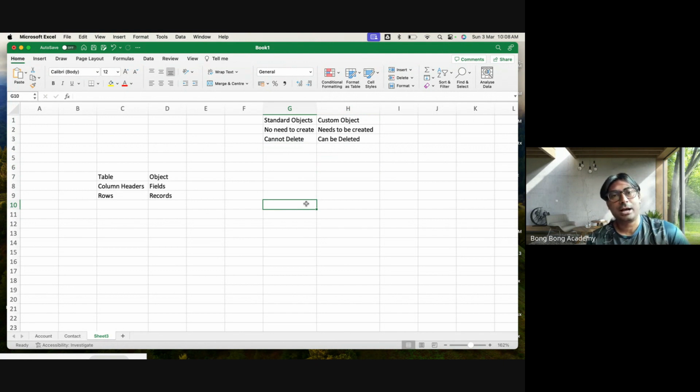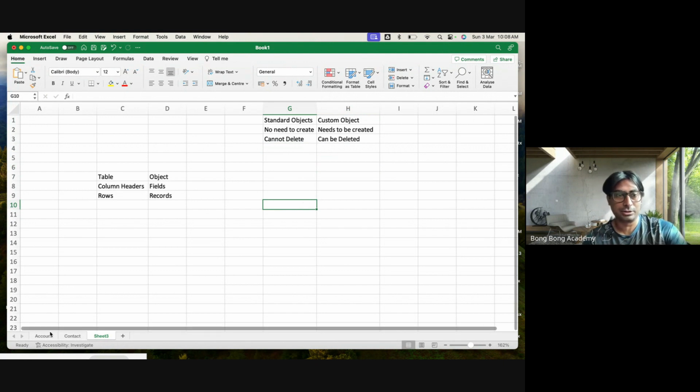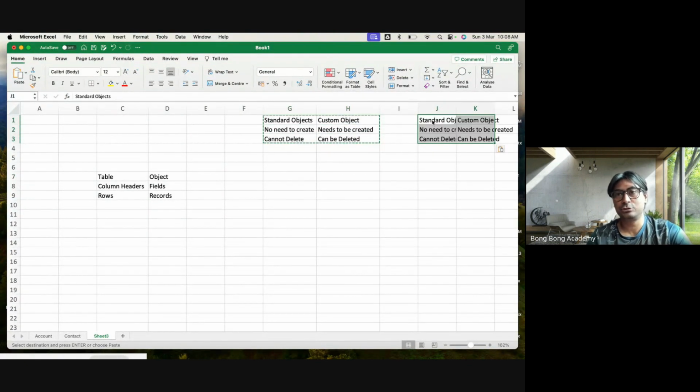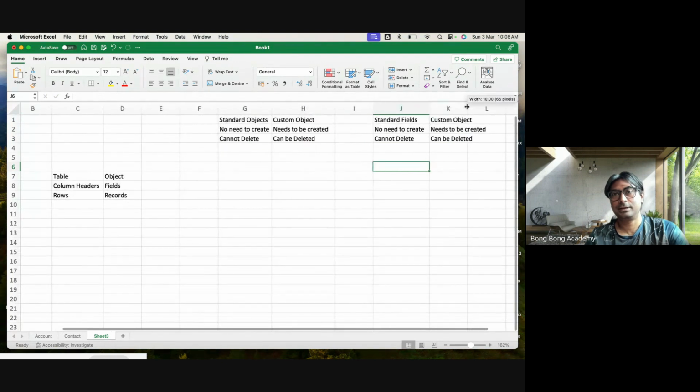So some examples of standard objects are account and contact, which we already worked on. These are standard objects, which you are seeing on the screen, right? These cannot be created. They are already there. And these cannot be deleted because these are standard objects. Custom objects, I will show how a custom object can be created right now. And you can delete this custom object if you want. Okay. Similarly, fields are also of two types: standard fields and custom fields.